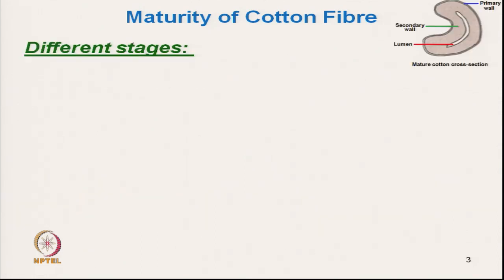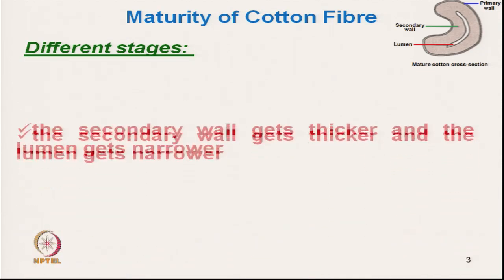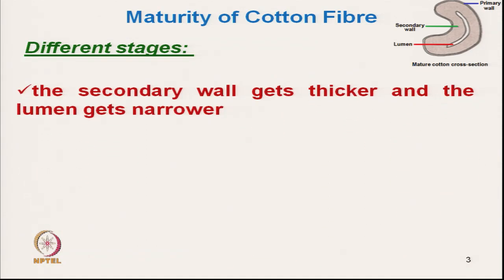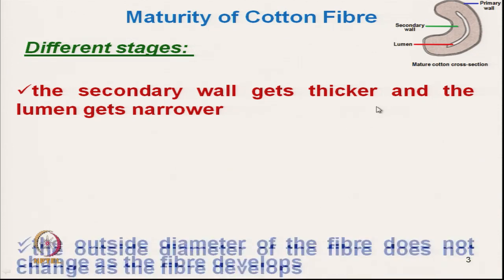Now, let us see how cotton fiber grows at different stages. The secondary wall gradually becomes thicker and the lumen gets narrower. Initially, the lumen was wider, but as the secondary wall matures, it gets thicker and the lumen gradually becomes narrower.